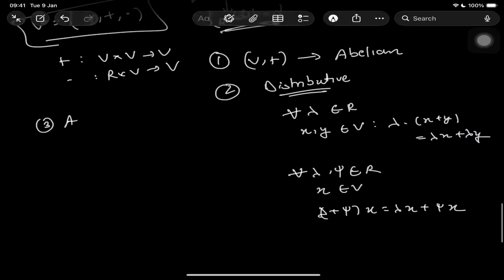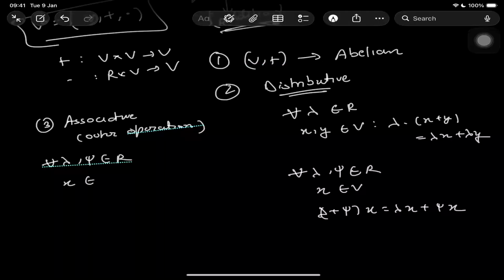Third, associative, which is for the outer operation. For all lambda and psi which belong to R, and x which belongs to V, lambda psi dot x equals lambda psi x.